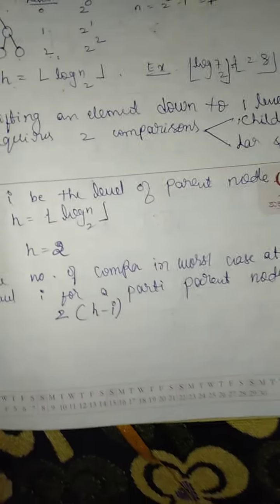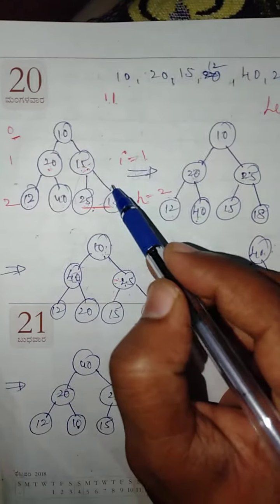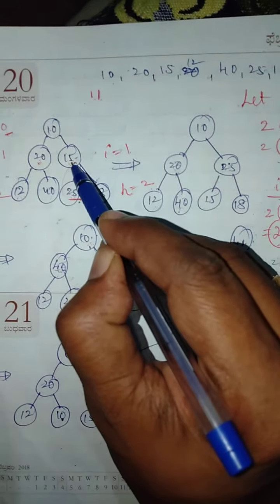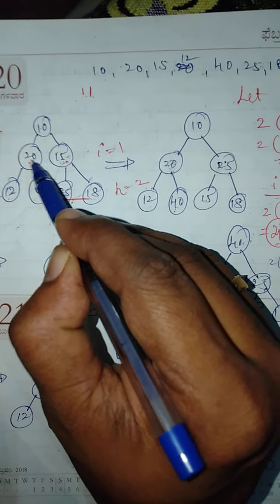Alright. If that is the case, then what is the total number of comparisons? 2 into (h minus i) for this node, 2 into (h minus i) for this node, and 2 into (h minus i) for this node also.